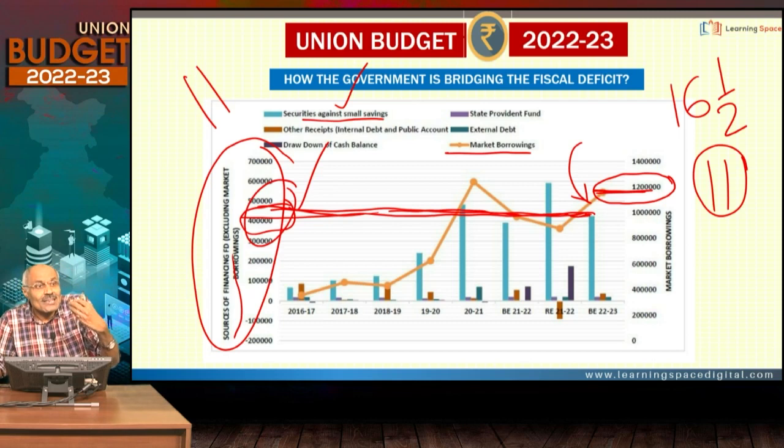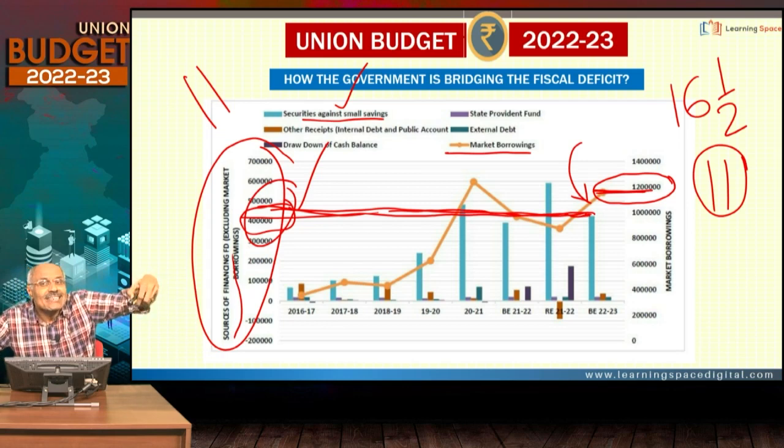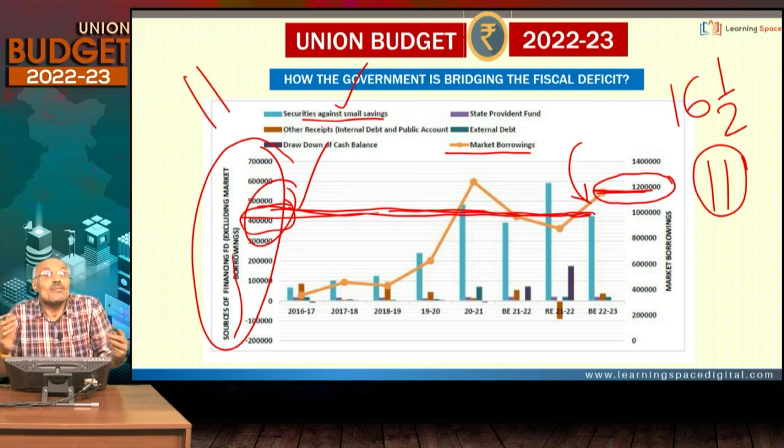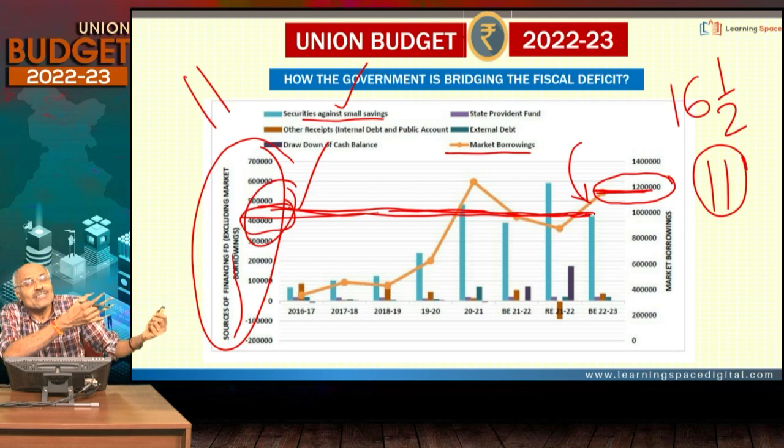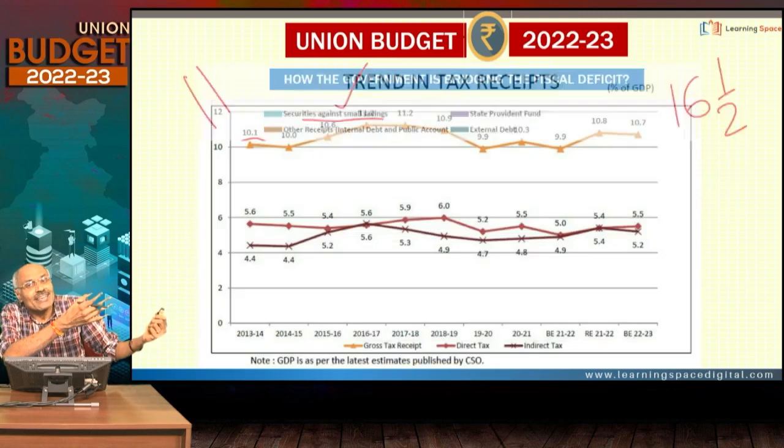So therefore, the government's interest burden will increase. But that may not be disadvantageous because the same amount of money will be available to the private sector in the market. Because of that reason, the government goes a balanced way, partly from market borrowings and partly from the small savings fund. I hope you got clarity.